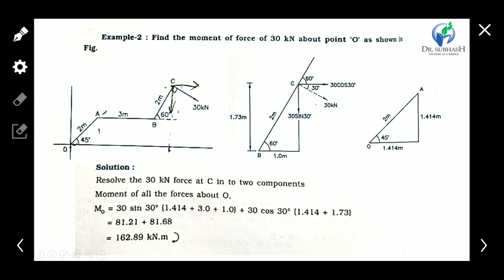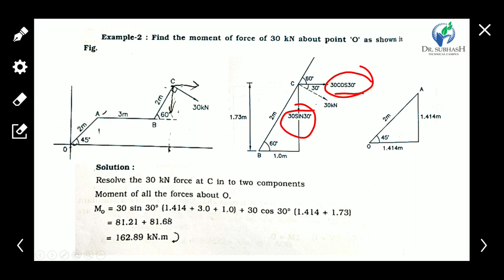Now, because it is given here that this line and this line have a 90 degree angle, the first component is 30 cos 30 and the second component is 30 sin 30.